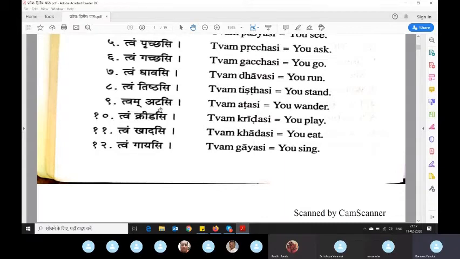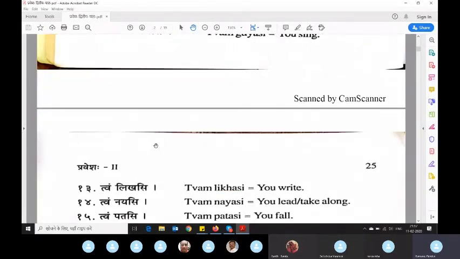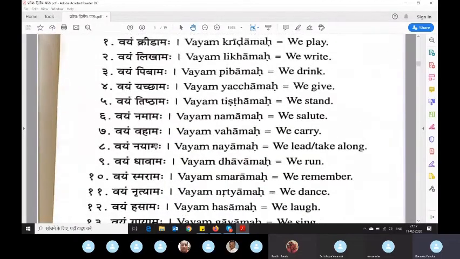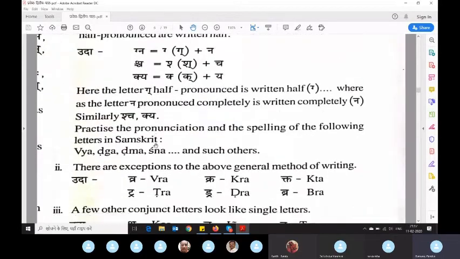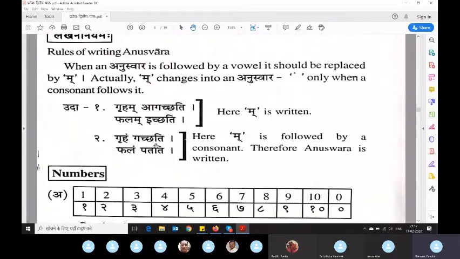If it is complete ma, then there is no rule for this one, because complete ma means it is ending with a. Complete ma means after ma there is a. If it is complete ma, then it will be ma, a, swara following swara. Then the rule will not apply, because it is for ma following swara. Right? Shall we move now?